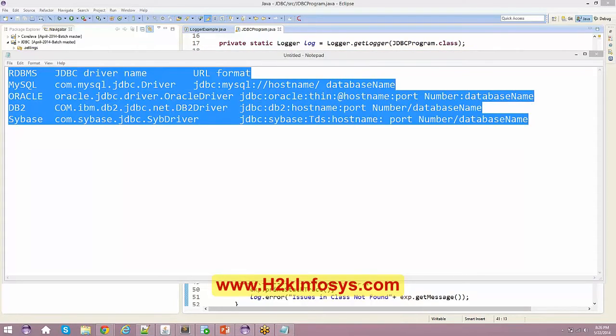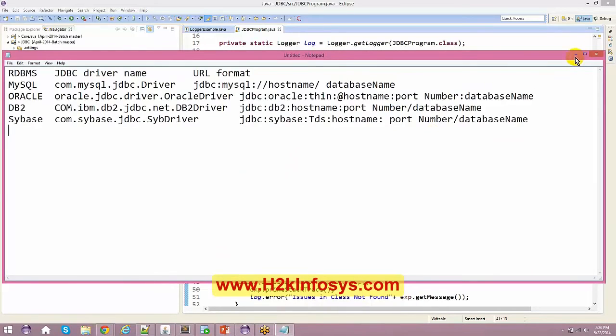There is no method, just static block? No, we'll be having methods. Okay, we are having methods, Adil.